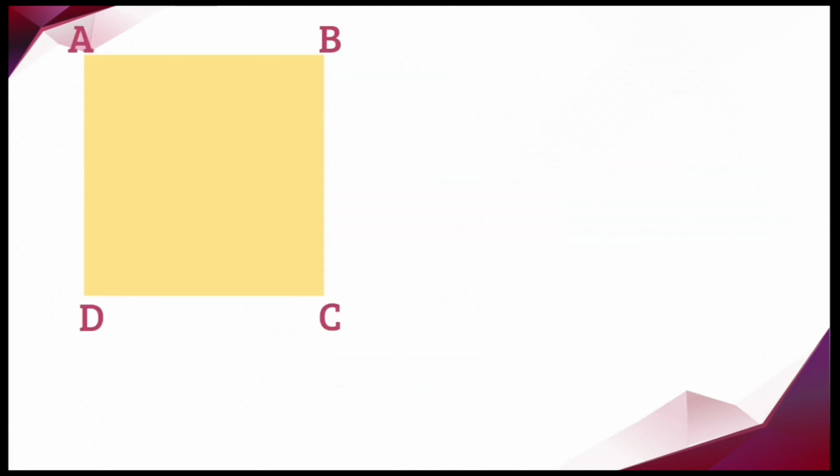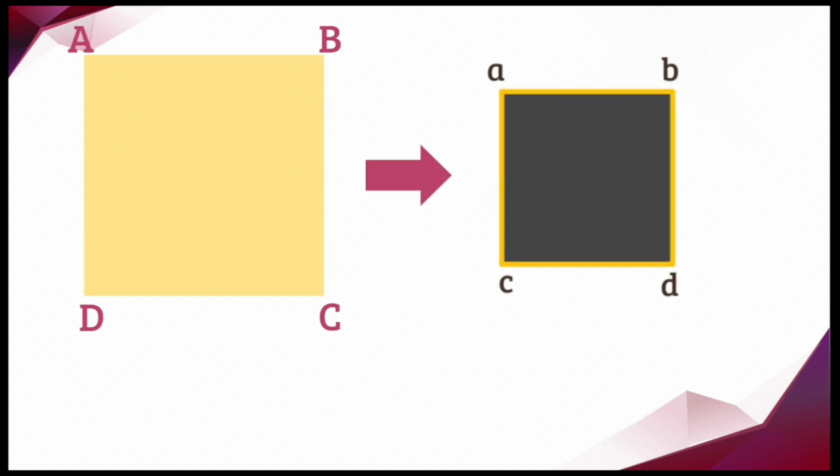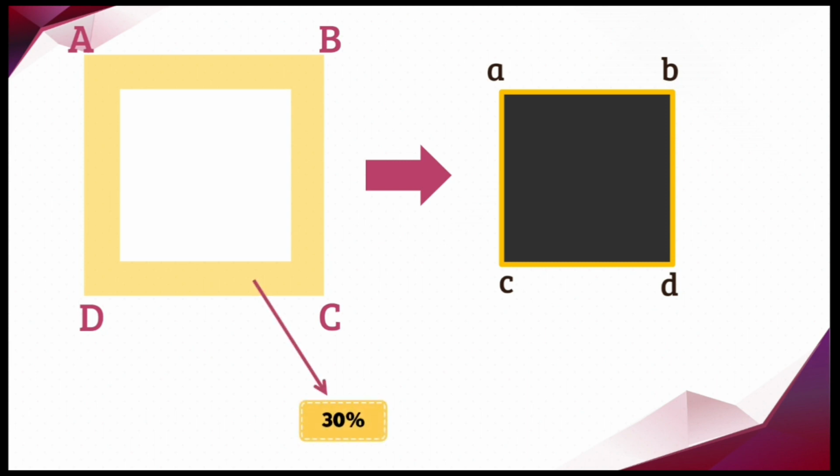This yellow square, capital ABCD, represents the total mass required to make a single pillar, that is small square abcd. In order to make that small pillar, we have consumed material around that pillar in that large square. The material we have consumed is equal to 30% of the total mass, that is capital ABCD.